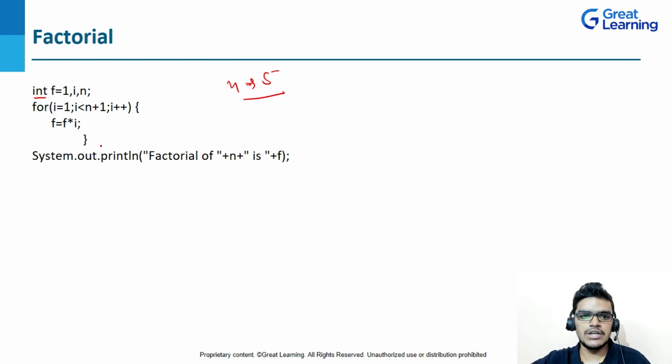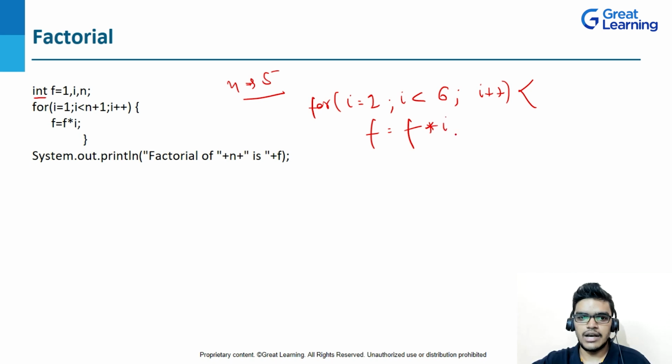So I have used a for loop here, right? In the for loop you can see that I have written for i is equal to 1, and then I have written i less than n plus 1, where n is 5, so 5 plus 1 will be 6, and then i plus plus, and inside this I am getting f equal to f into i.